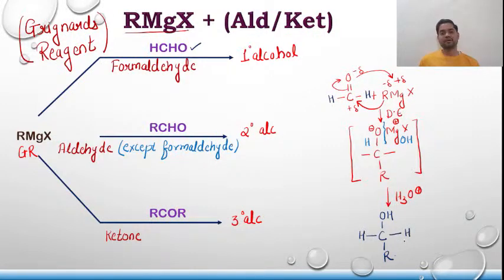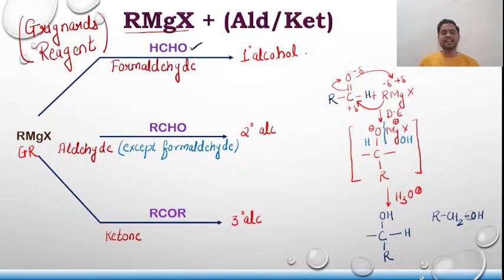The carbon where OH is bonded is attached to only one other carbon atom, hence it is a primary alcohol, which can be represented as RCH2OH if both are hydrogen. So hence proved, Grignard's reagent plus formaldehyde gives a primary alcohol. Now I'll remove one hydrogen from here and add one R group. So now it becomes an aldehyde.